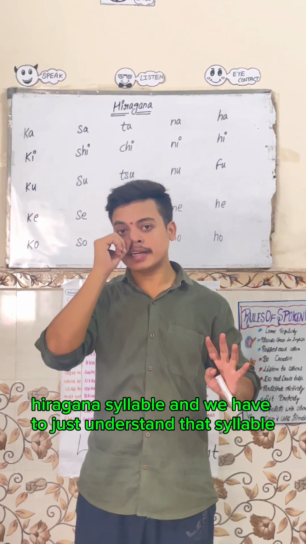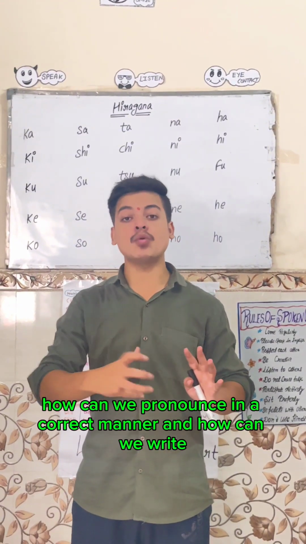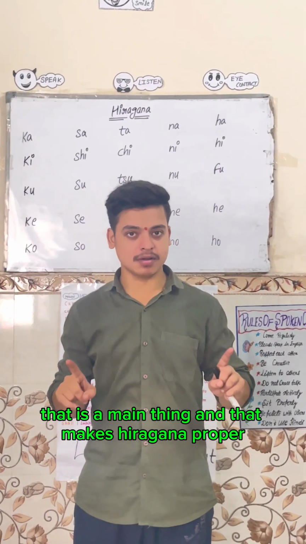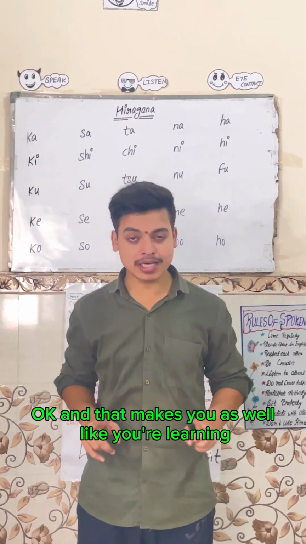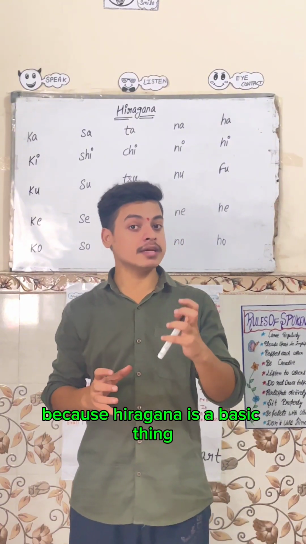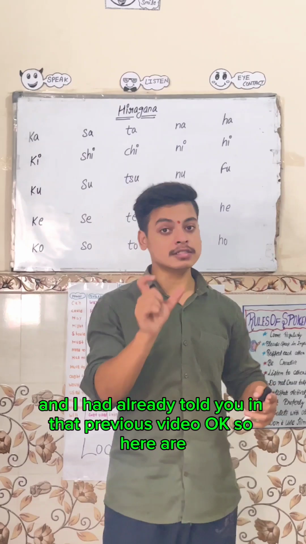We have to understand how to pronounce them correctly and how to write them. That is the main thing, and that makes your hiragana proper. Hiragana is a basic thing, as I told you in the previous video. Hiragana is the main essence.